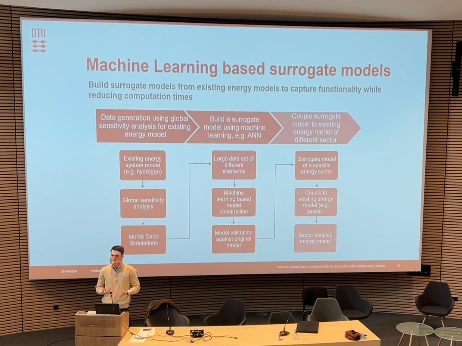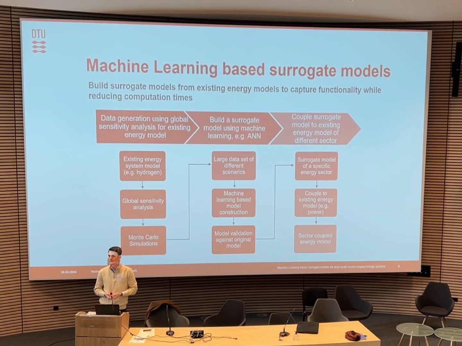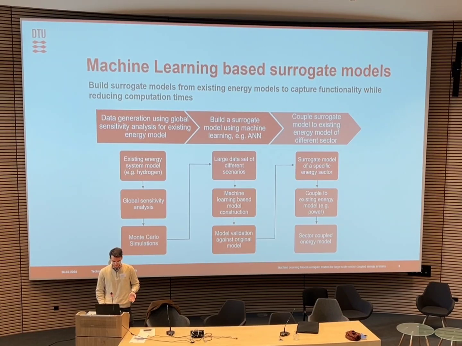And we can then validate it against our original model in terms of output results, so accuracy, but also computation time. And once we have the surrogate model set up, what we want to do is link it to another energy model of a different sector. So we want to supply this energy model with additional information from our surrogate model. But since we expect our surrogate model to be very fast in computation time, we want to do that without increasing the computational time of the overall coupled model too much. So this is the idea.